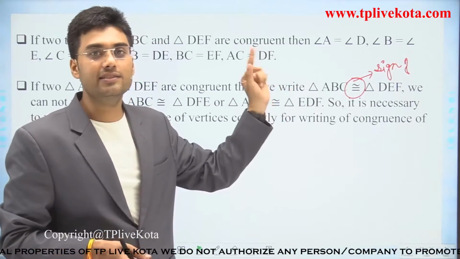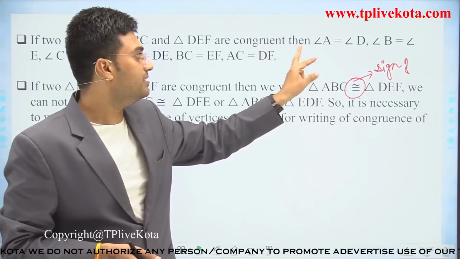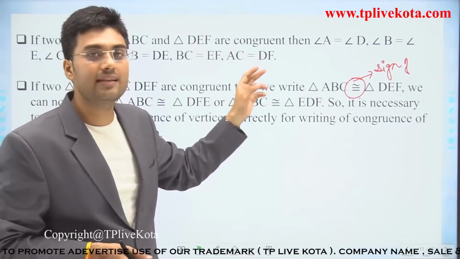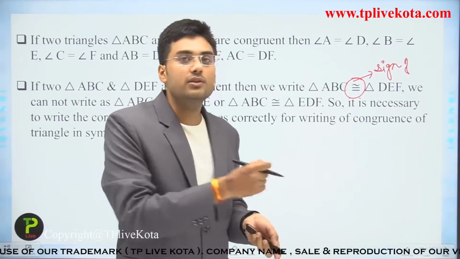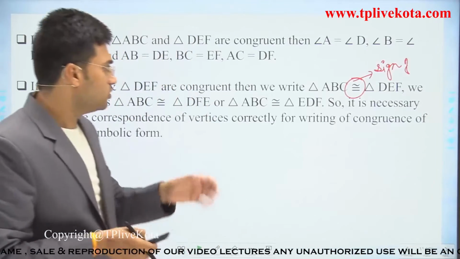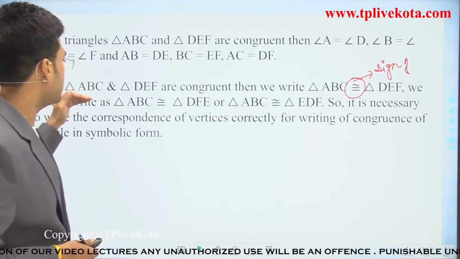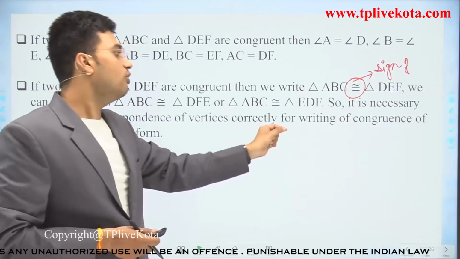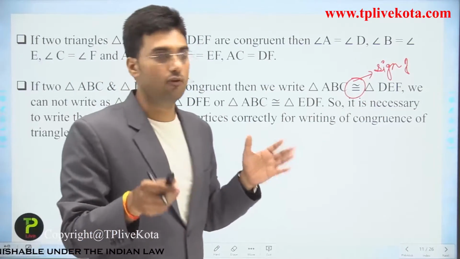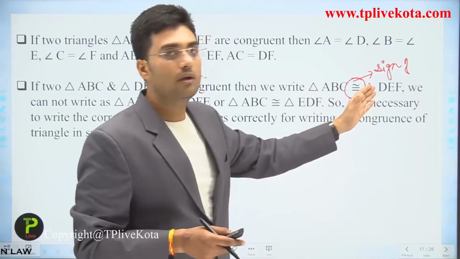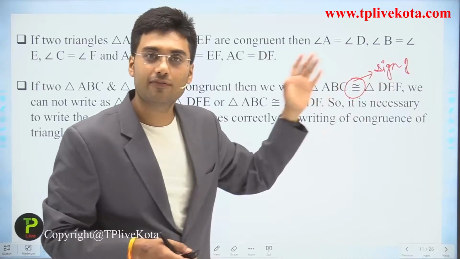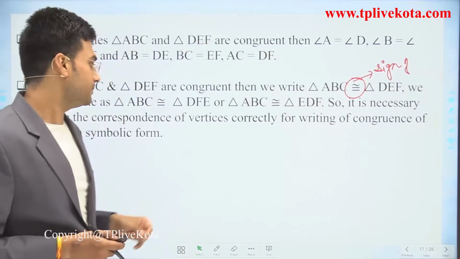If angle A is equal to angle D, angle B is equal to angle E, and angle F is equal to angle C, then the sequence of ABC should be matched with the sequence of DEF. So it is necessary to write the corresponding vertices correctly when writing the congruency of triangles in symbolic form. Clear? Now come to the next point.